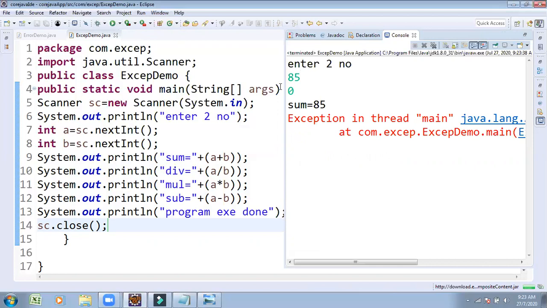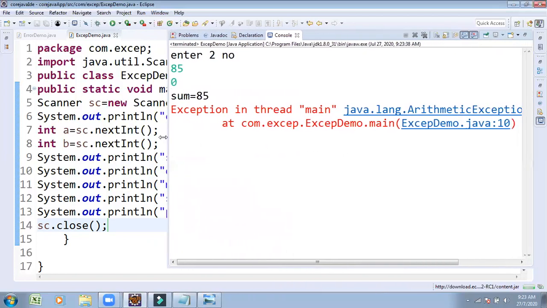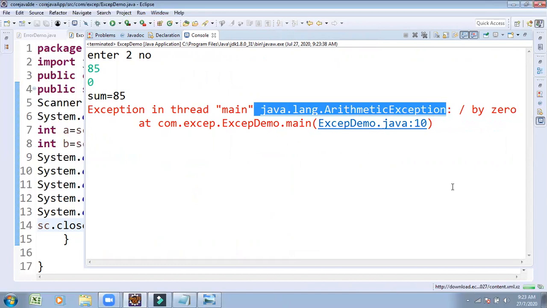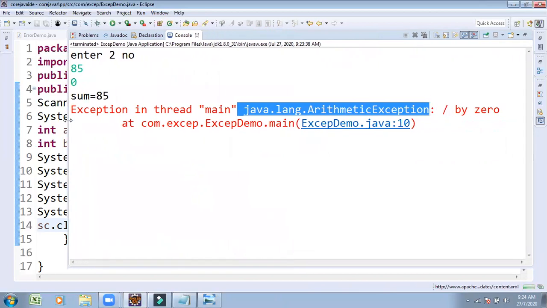But when we passed the B value as 0, what do we get? java.lang.ArithmeticException, we are raising one type of exception, divide by zero.